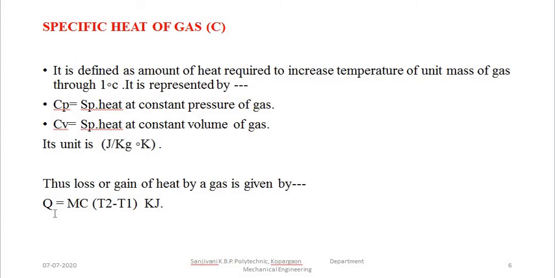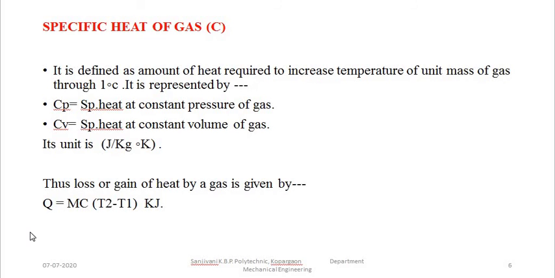So Q is equal to mass into C, that is Cp or Cv, that value you have to take, and then into temperature difference. So for our example, 20 minus 10 into C value into mass value. So we can get the total heat which we have added.